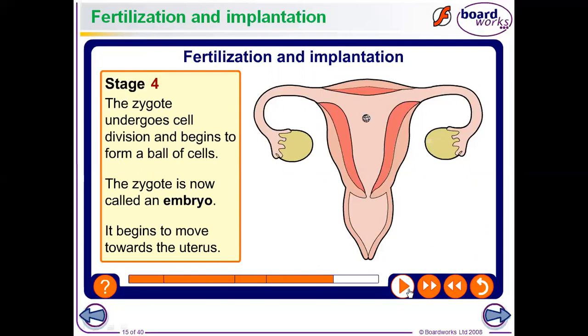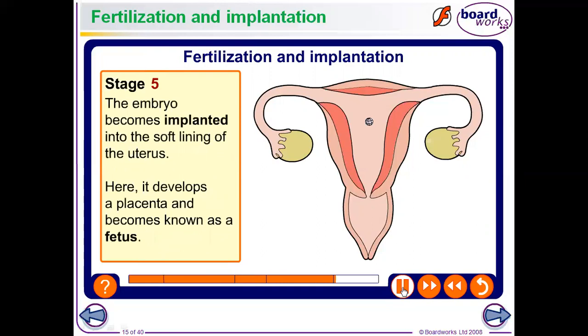It begins to move toward the uterus by the peristaltic movement of the oviduct and the movement of the cilia present in the oviduct. The embryo becomes implanted into the soft lining of the uterus, and here it develops a placenta and becomes known as a fetus.